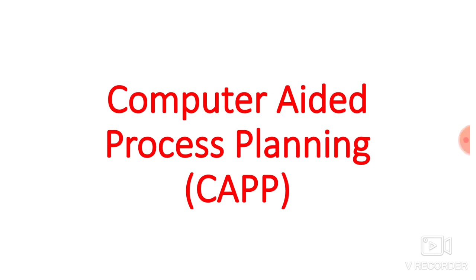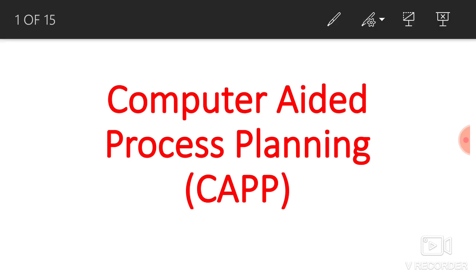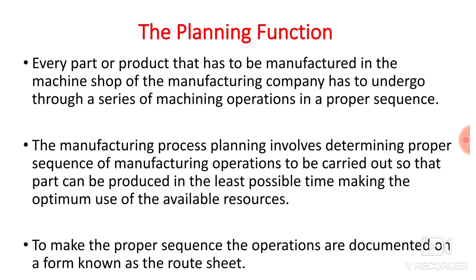So C stands for computer, A means aided, P means process and P means planning. So computer aided process planning, also known as CAPP. Now, first of all, we will discuss about the planning function. What exactly is the role of the planning department in industry?